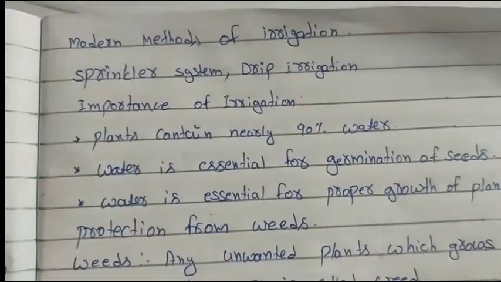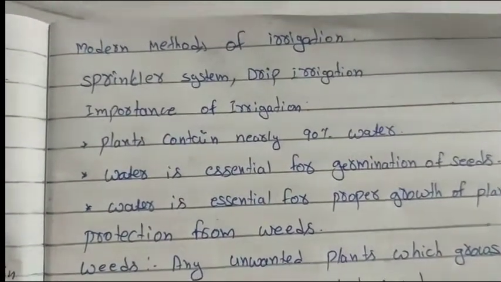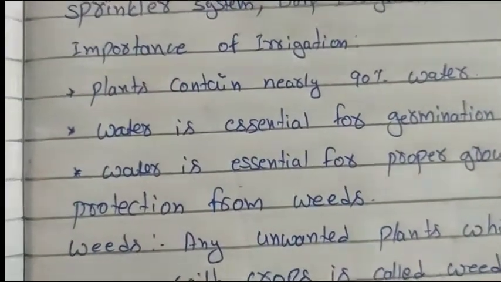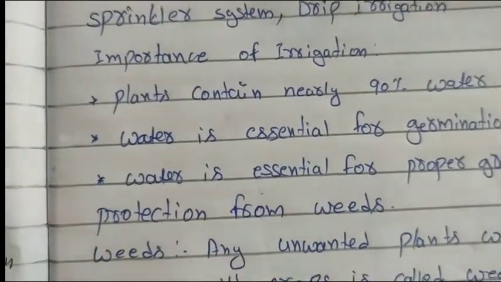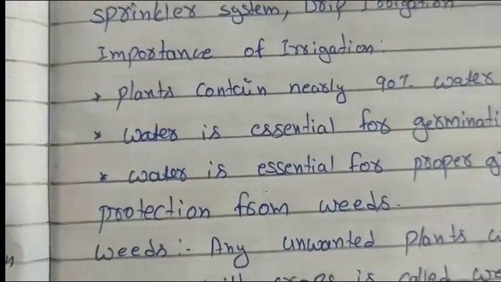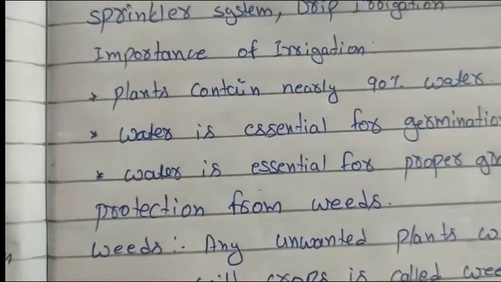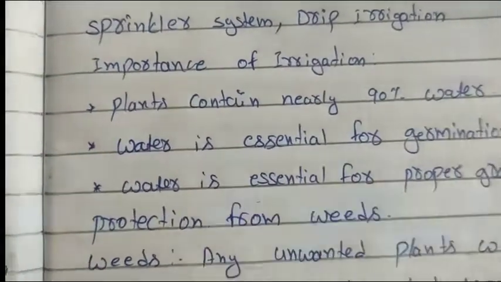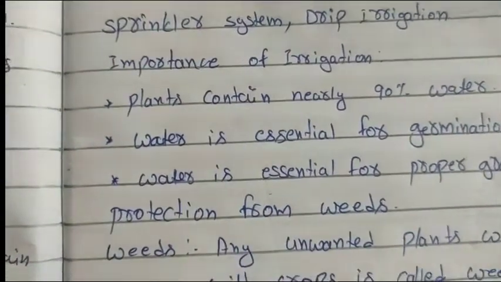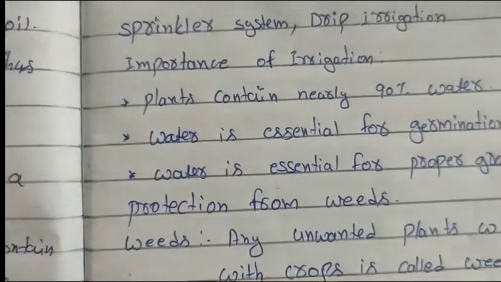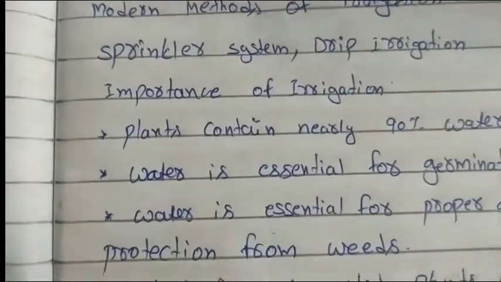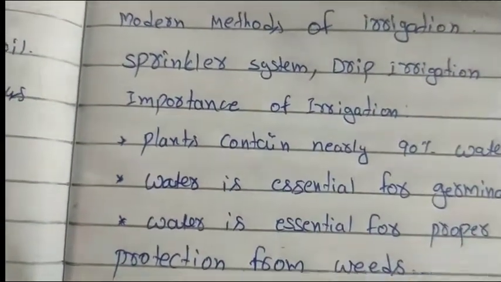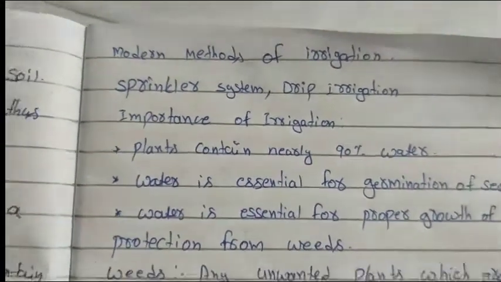In the sprinkler system, there are rows of plants, and in each row very small tubes which allow the passage of water are placed, and at some places nozzles are placed. From the nozzles, water is pumped with pressure directly to the roots of the plants. It is the same in the drip system, except that instead of nozzles it contains drips.